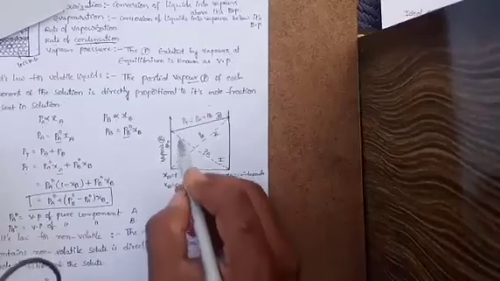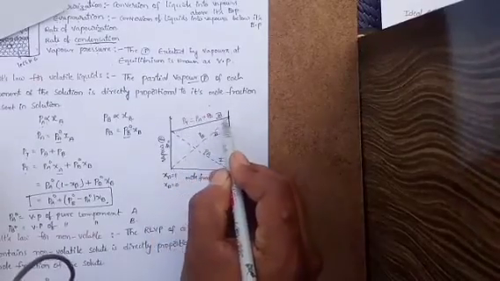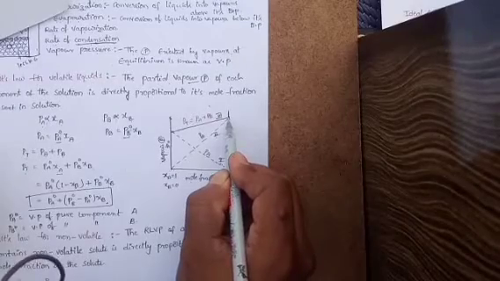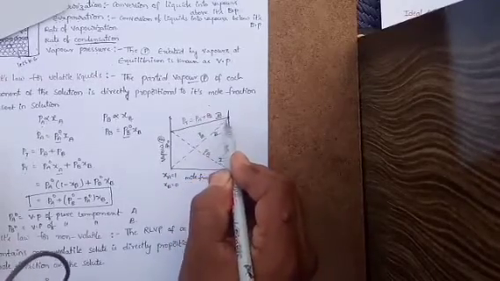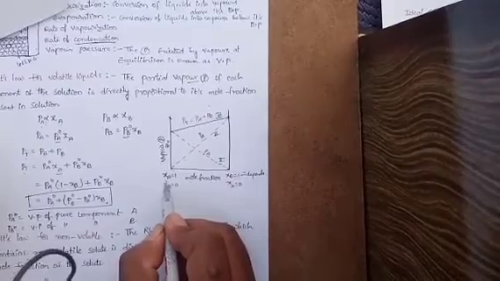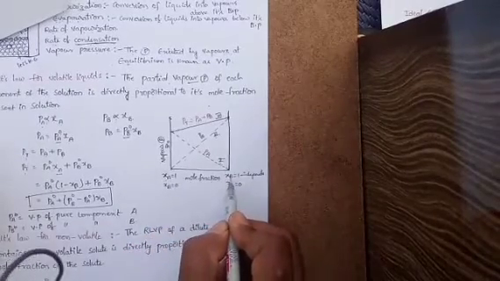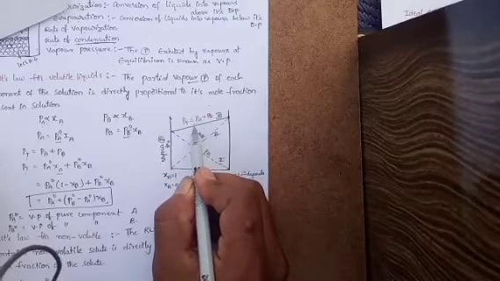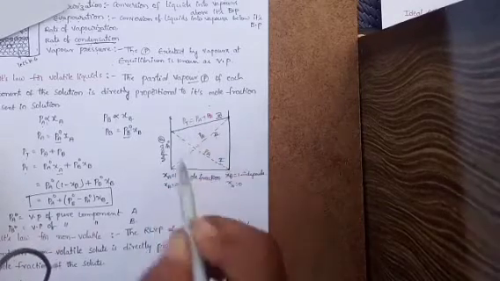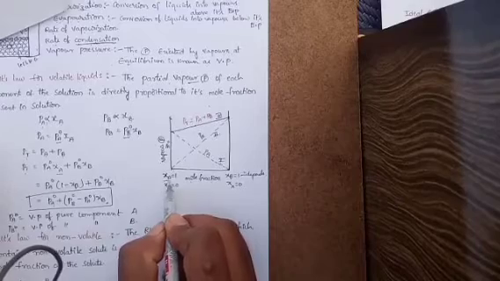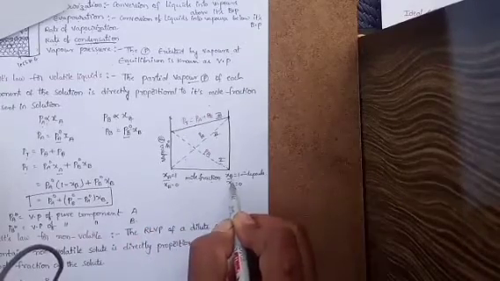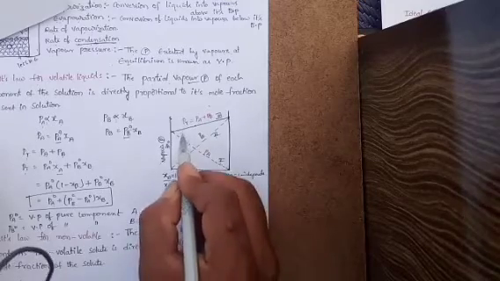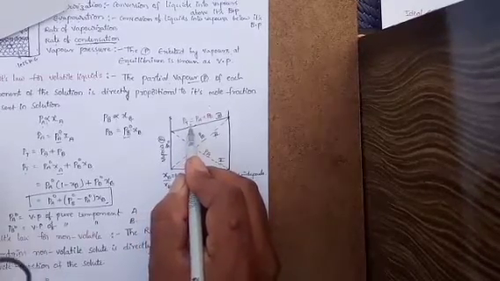One is the total vapor pressure over the solution is determined by either XA or XB. It indicates the total vapor pressure over the solution depends upon the amount of component A or the amount of component B. Out of these two, any one factor can influence the vapor pressure of the solution.